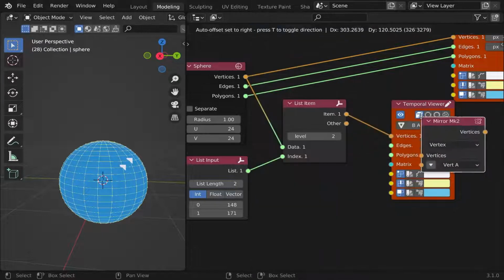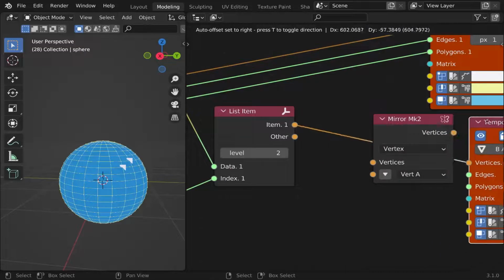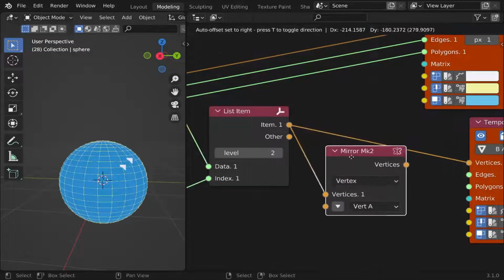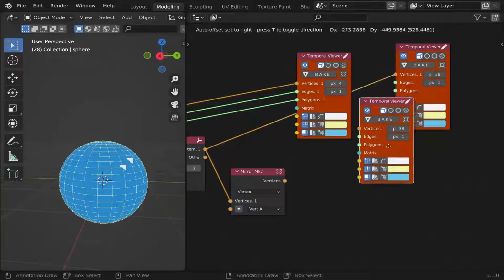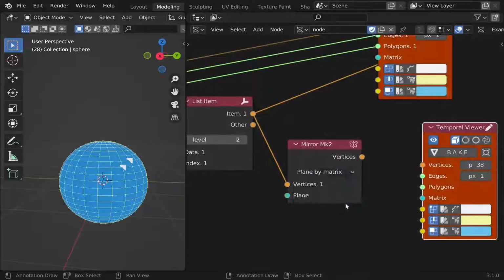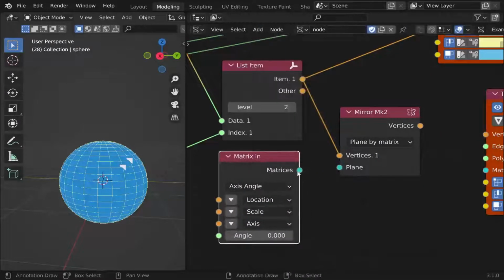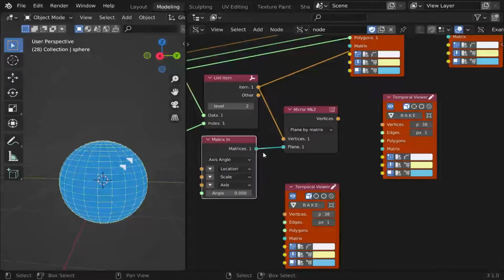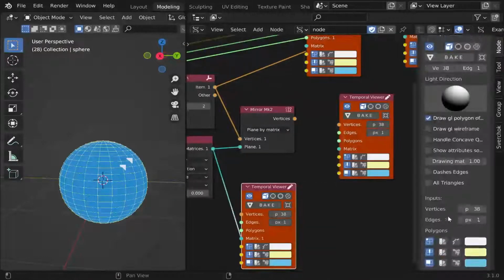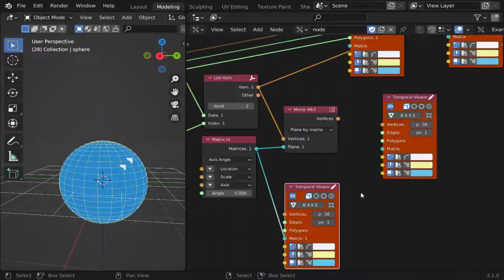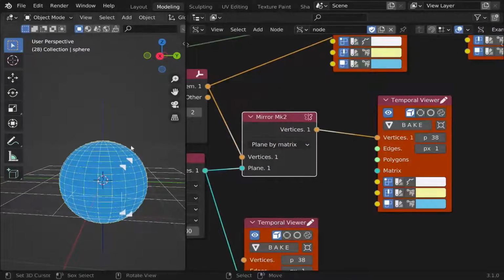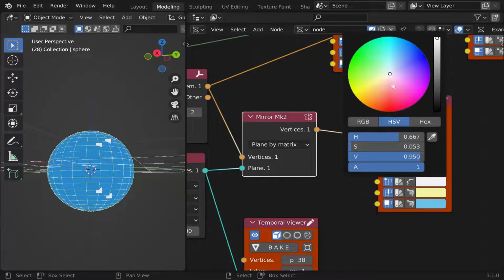The mirror mk2 node can mirror the input vertices. Here, we use the matrix to determine the mirroring plane. At this point, we get the mirrored vertex data.